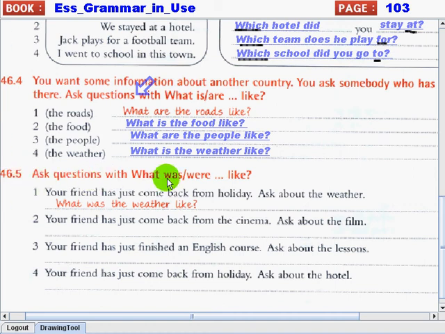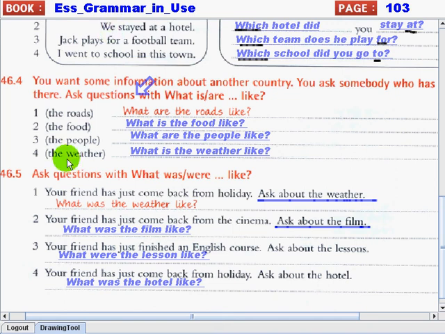Ask questions with what was or what were. What was it like? Okay, something like that. Now, I'll give you an example in number 1. Your friend has just come back from holiday. Ask about the weather. What was the weather like? You have to make your sentence answer according to the prompting at the end of every number. Okay? Now, you can do numbers 2 to 4 on your own and pause this video for a while so you can concentrate. Then check your answers later. Okay?